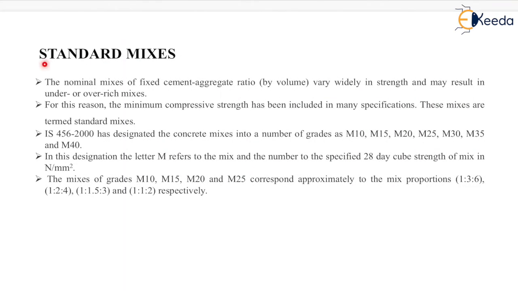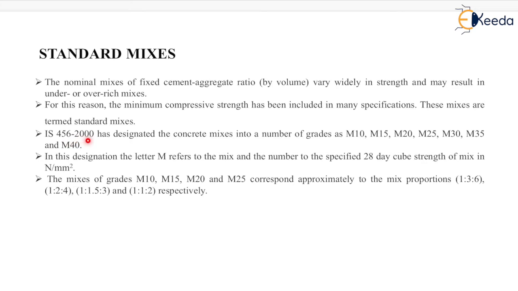Now next is the standard mixes. The nominal mixes of fixed cement aggregate ratio by volume vary widely in strength and may result in under or over rich mixes. For this reason, the minimum compressive strength has been included in many specifications. These mixes are termed as standard mixes.